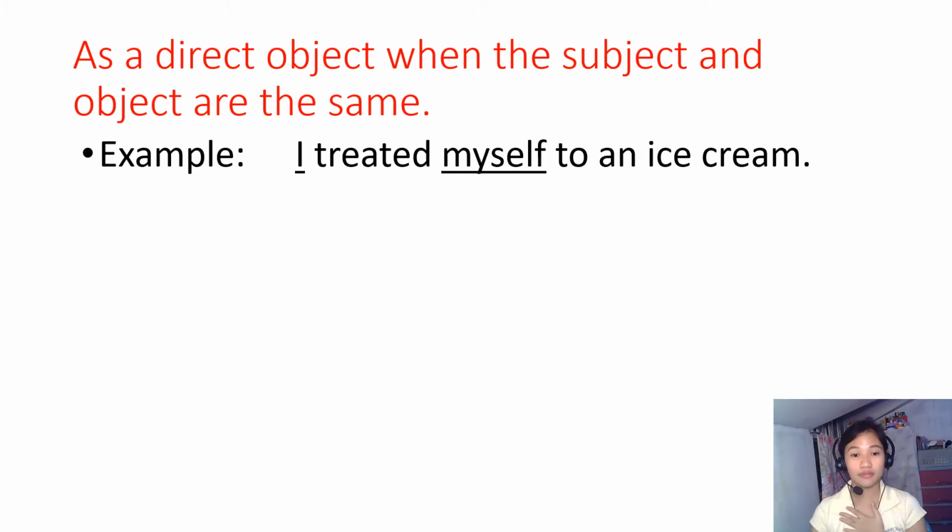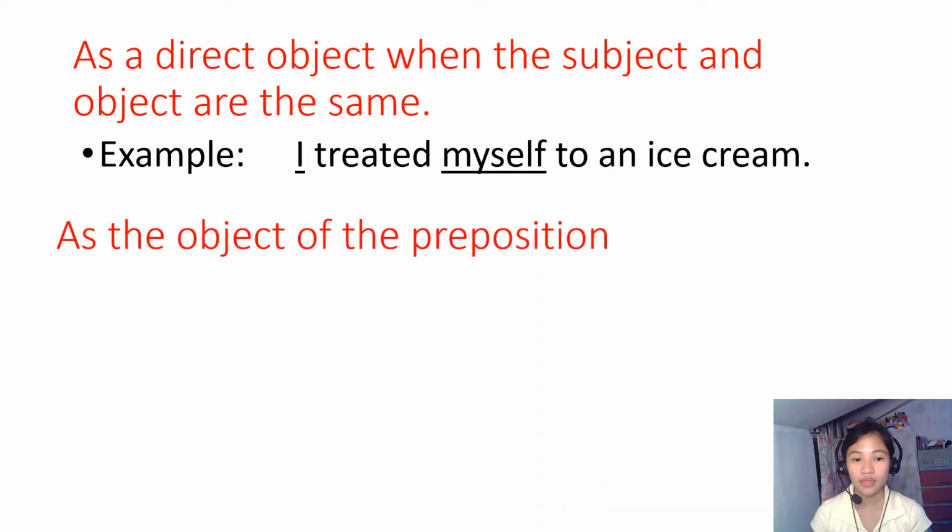I, myself. Okay, they are the same. So it is called a direct object if you are also referring to the subject. If the object is also referring to the subject: I, myself. He, himself. She, herself. Okay. Next, as the object of the preposition.